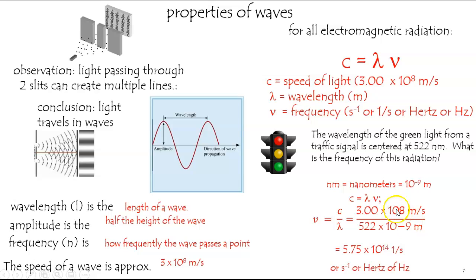Be careful because this is nanometers, but that means 522 nano, which is 10 to the minus ninth. So we'll just simply write it as 522 times 10 to the minus ninth, and that should be an exponent in meters. Meters cancel, giving us 1 over seconds, and that would be the frequency of green light. Notice it's 10 to the 14th times per second. Very fast.